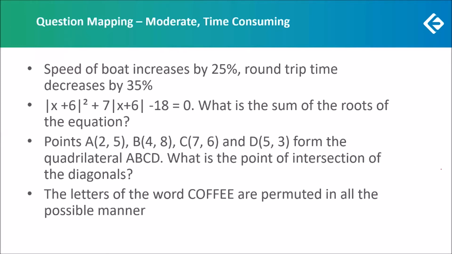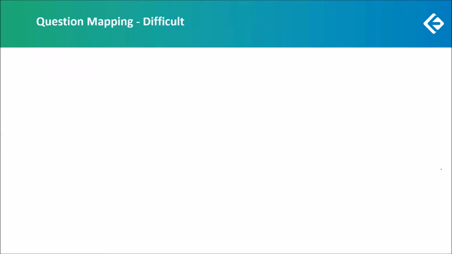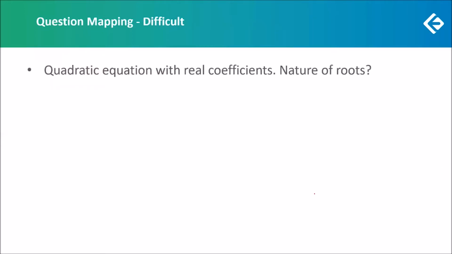Okay, now let us look at the difficult questions. There was one question on quadratic equations with real coefficients. We had to find the nature of the roots. Now this was a difficult question because first we had to assign variables alpha and beta to the roots. We had to find the relation, some information about alpha and beta. And from there we had to deduce what was the nature of the roots. And finally, the roots turned out to be complex.